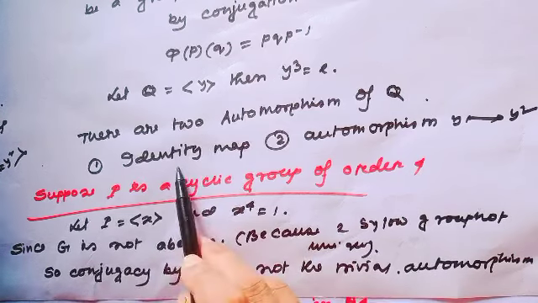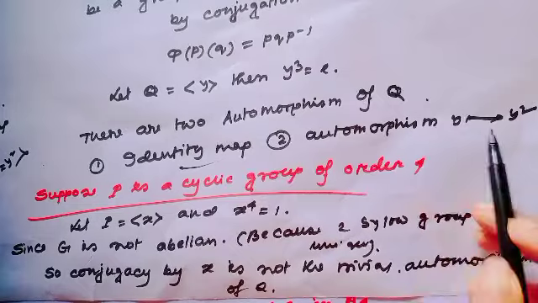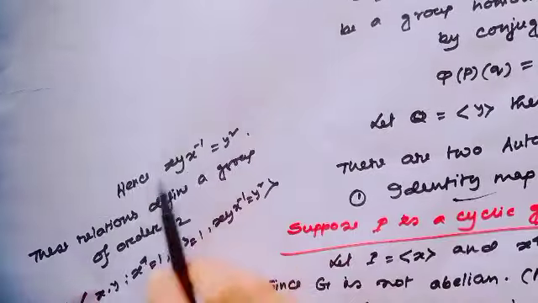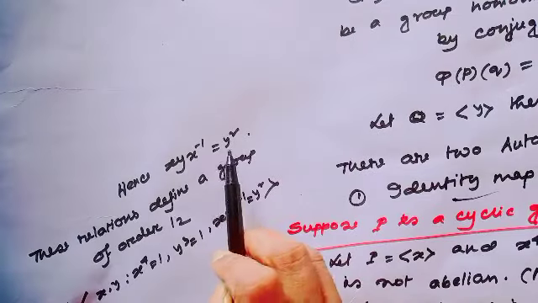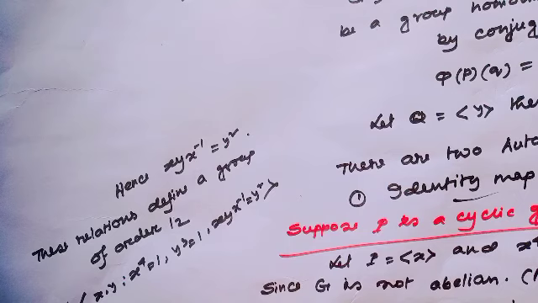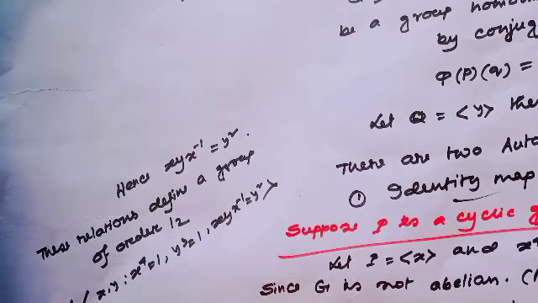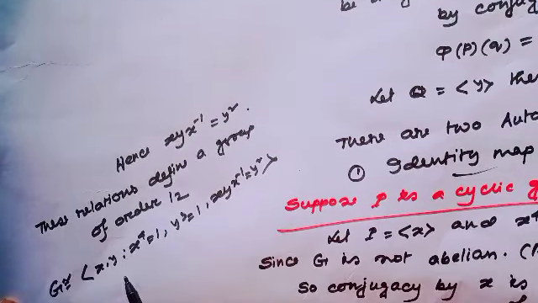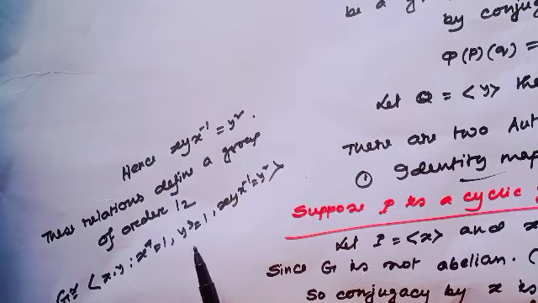G is not abelian because the Sylow 2 subgroup is not unique, so conjugation by X is not the identity map. This is the nontrivial automorphism. Therefore, XYX inverse equals Y square. So we get a presentation of an order 12 group: G is isomorphic to the group generated by X and Y such that X to the power 4 equals 1, Y cube equals 1 and XYX inverse equals Y square.